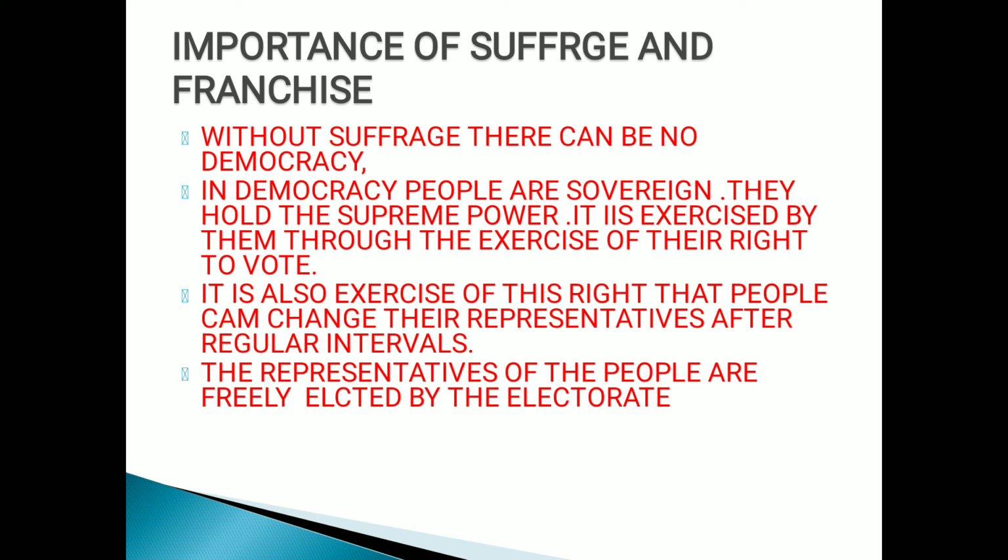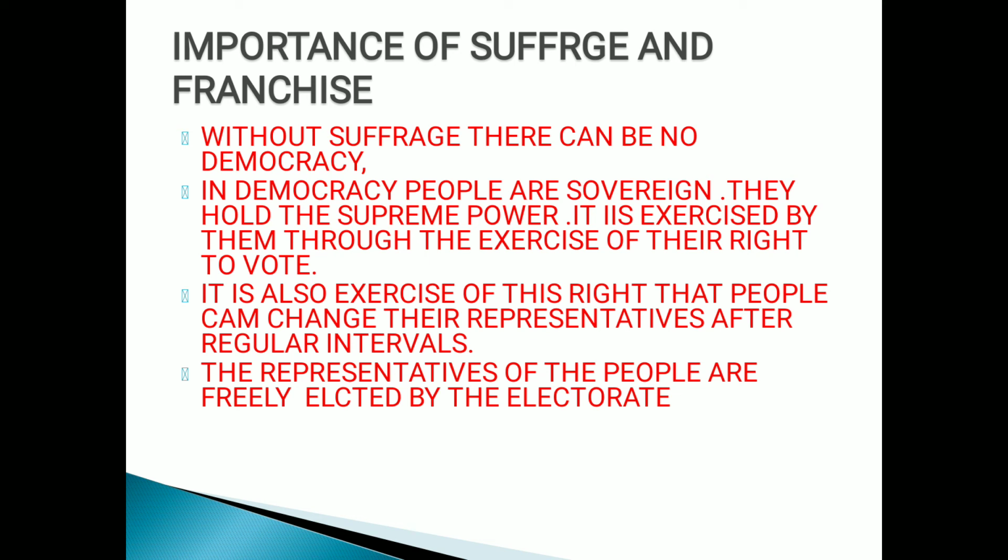A universal practice has been to grant the right to vote to all the people above a certain age, 18 years or 21 years, who are legally admitted as adults. This principle is known as universal adult franchise. It stands defined as a principle of granting the right to vote to all men and women above a certain minimum age and without any discrimination on the basis of caste, color, creed, place of birth, property, and even education, children. I hope you have understood the importance of suffrage and franchise, right, children?